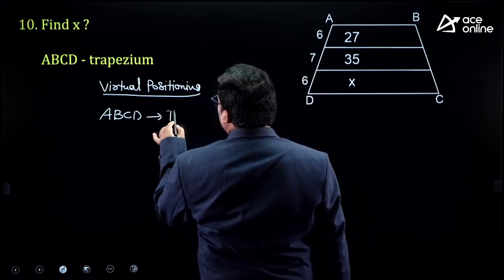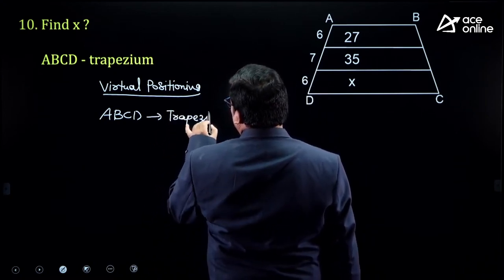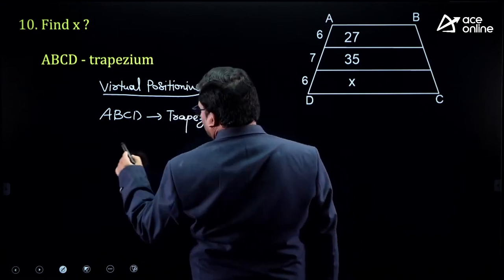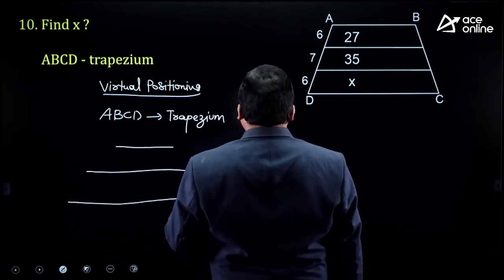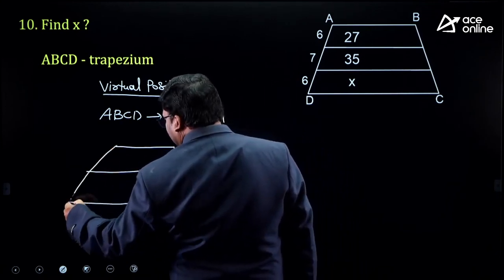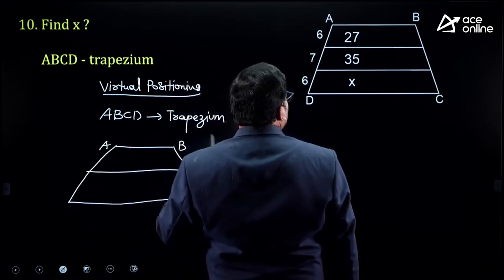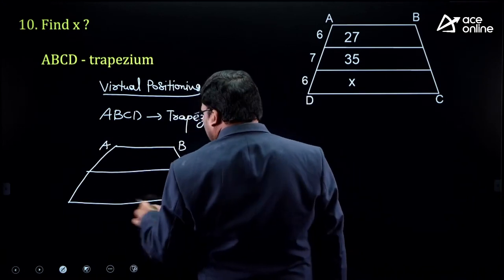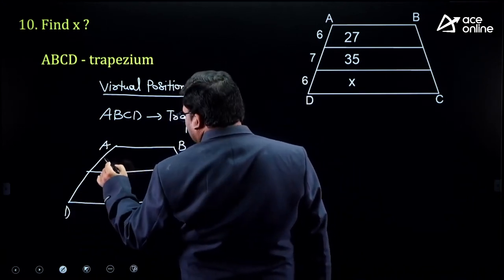ABCD is a trapezium, drawn like this. So this is AB and this is CD, two parallel lines.